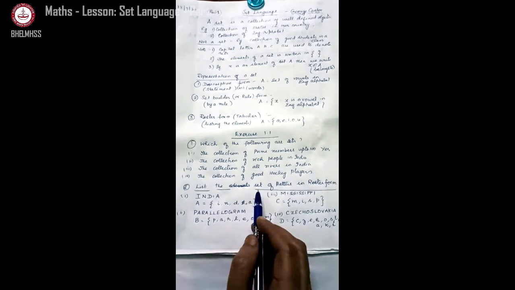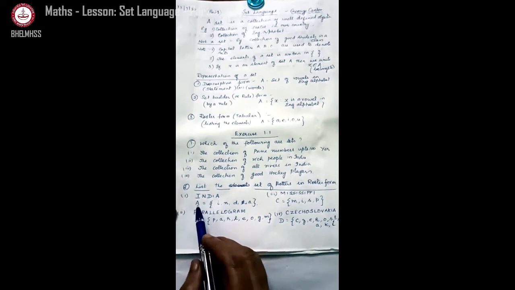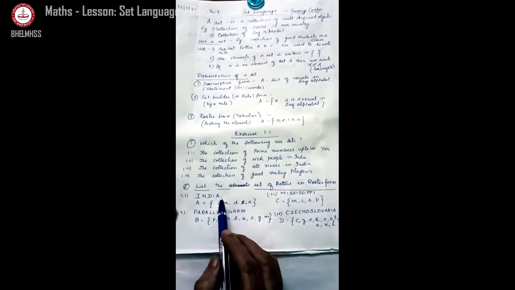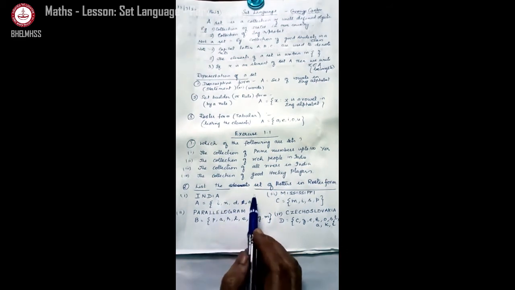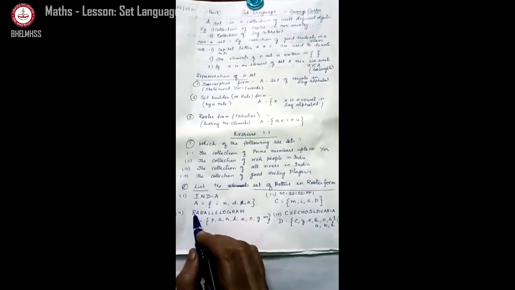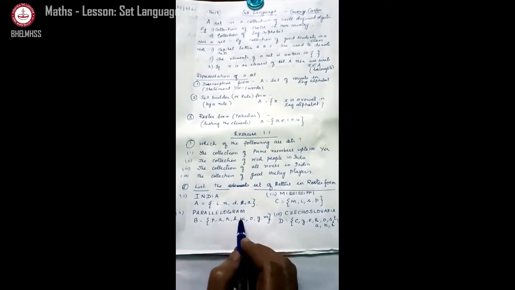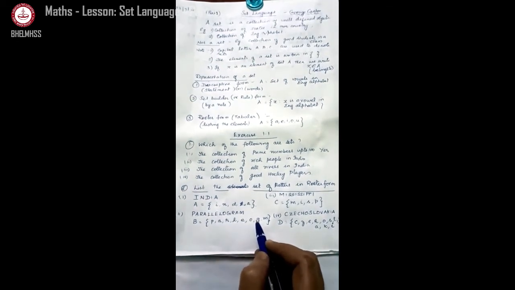Next, list the set of letters in roster form. India, it is given. So I represent this as A is equal to {I, N, D, A}. Again, I should not be written. Once a letter is written inside the set bracket, it should not get repeated. Second, parallelogram. P, A, R, A you should not write again. L, E, L you should not repeat. O, G, R already written. A already written. M. So take and write only once.